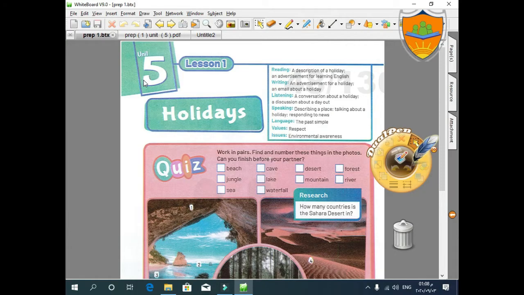Students, today we will study Unit 5. As usual, we will start with our new vocab and our definitions. Let's go.